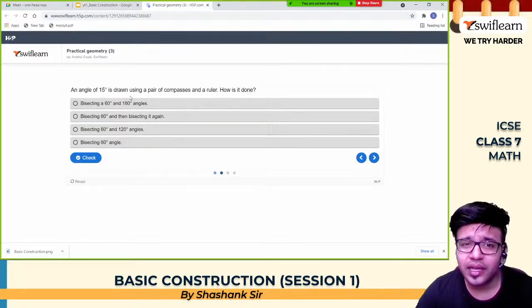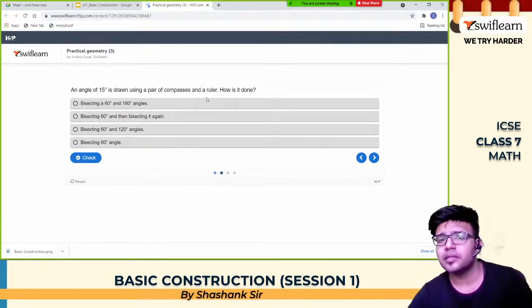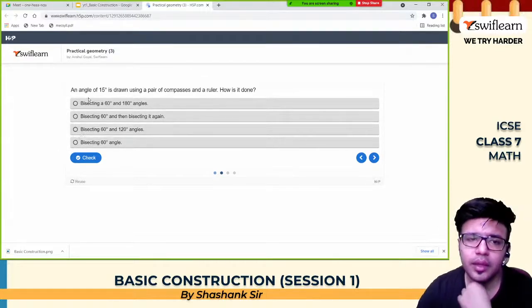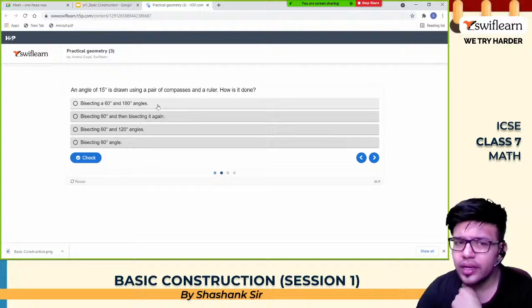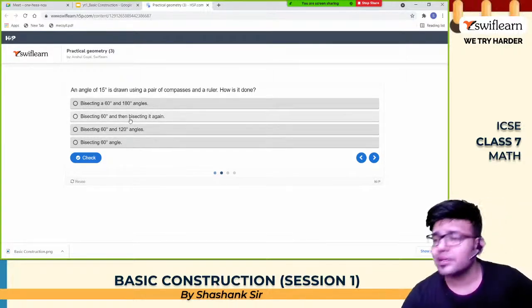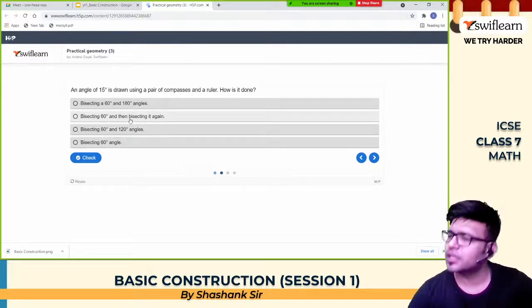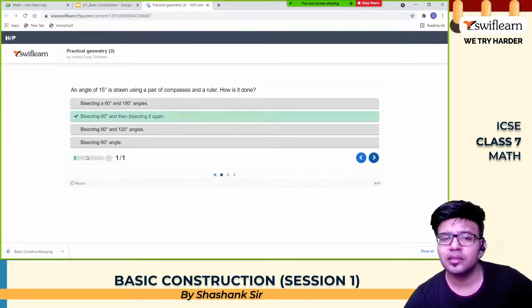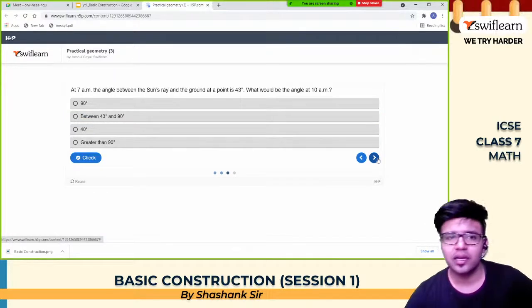An angle of 15 can be drawn using a pair of compasses and a ruler. How is it done? Bisecting 60 and then bisecting it again. Bisecting 60 will give us 30, bisecting 30 again will give us 15. So this is the right answer.